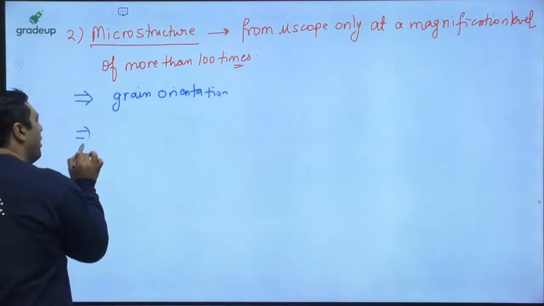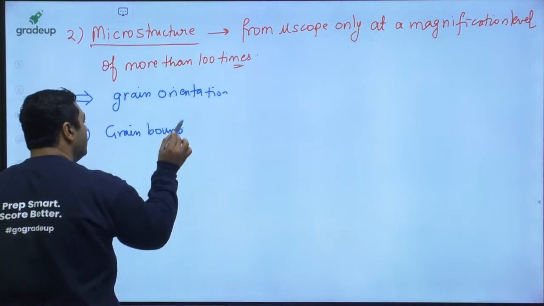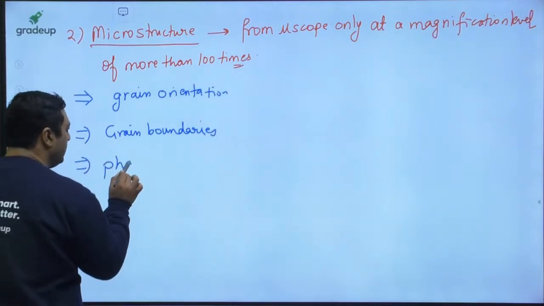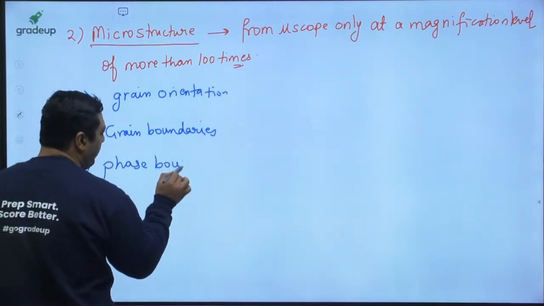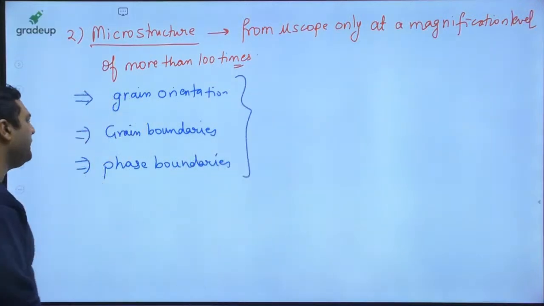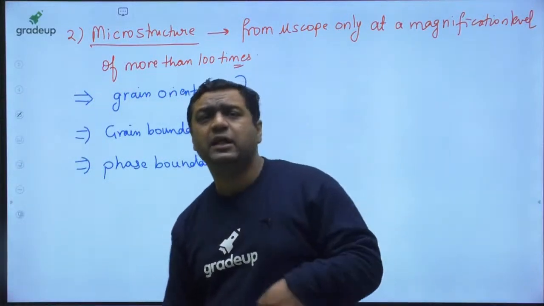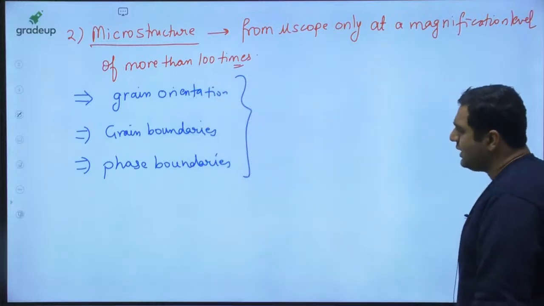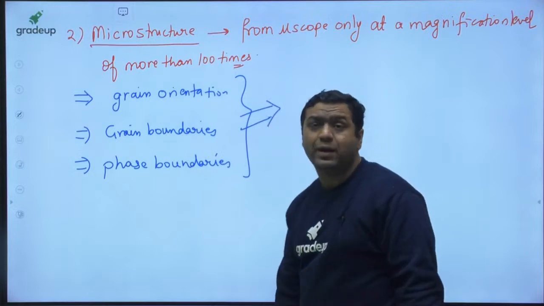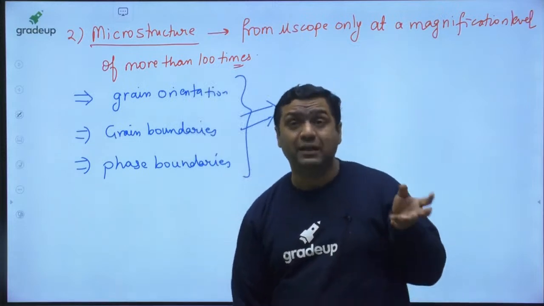It will be telling you about the grain boundaries and about the phase boundaries. By knowing about these things, you will definitely get help, because grain size and grain orientation also affect many properties.